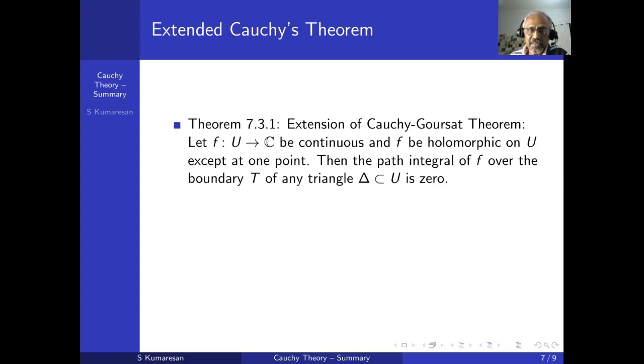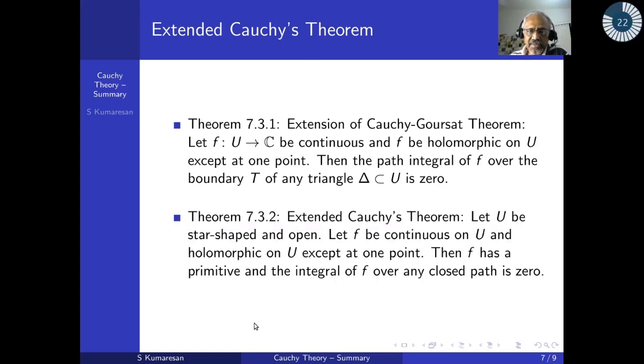That's good enough. So f is continuous, and it's also differentiable on all of U except at one point. Then the conclusion of Cauchy-Goursat remains. That is, if I take a triangle delta which is contained in U, then the path integral of f over the boundary of the triangle will be 0. Okay, this is the extension.